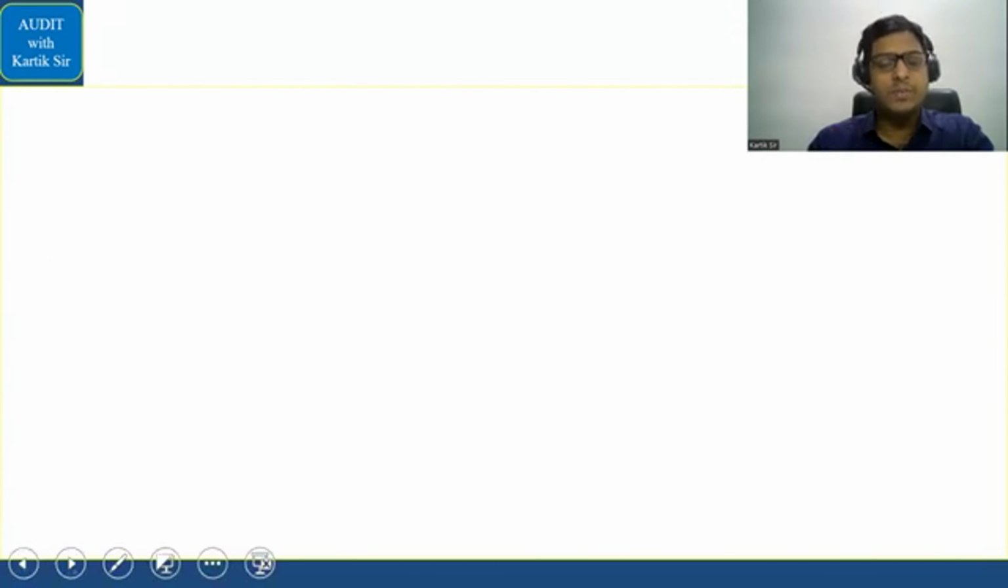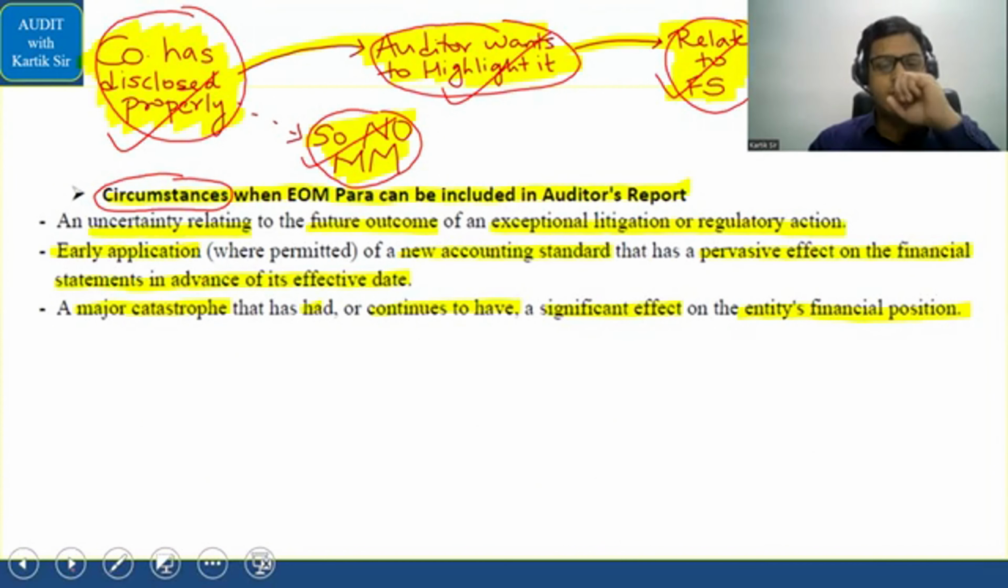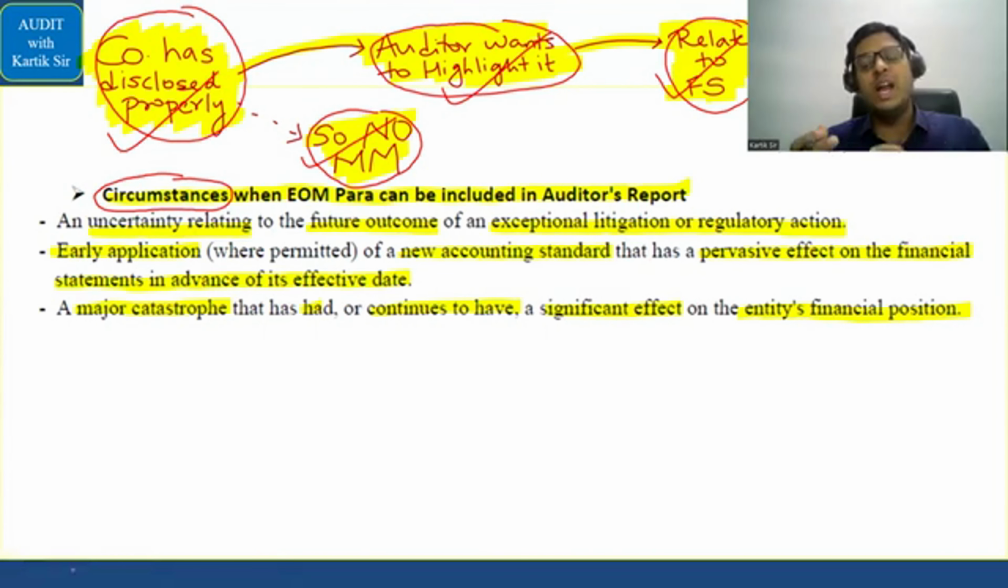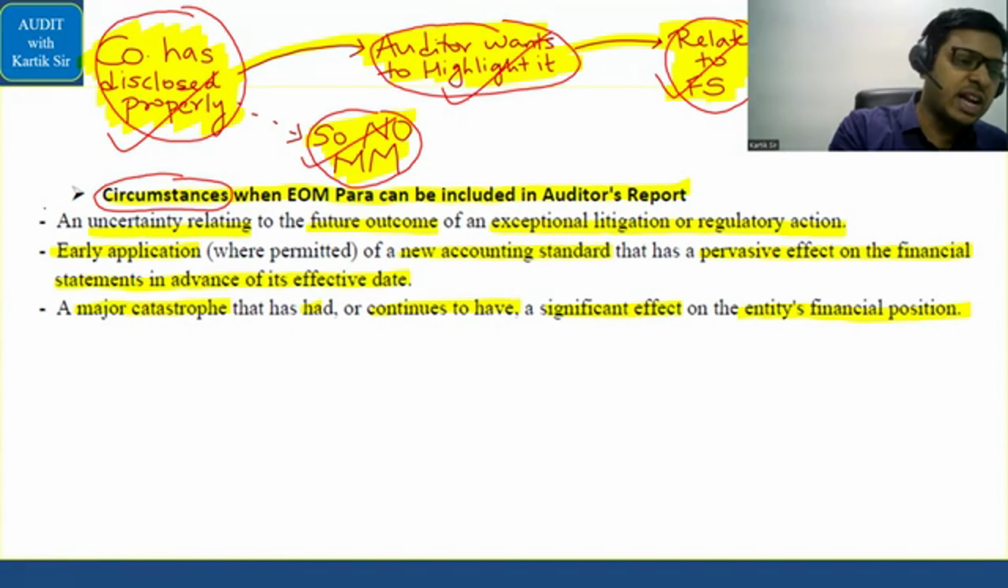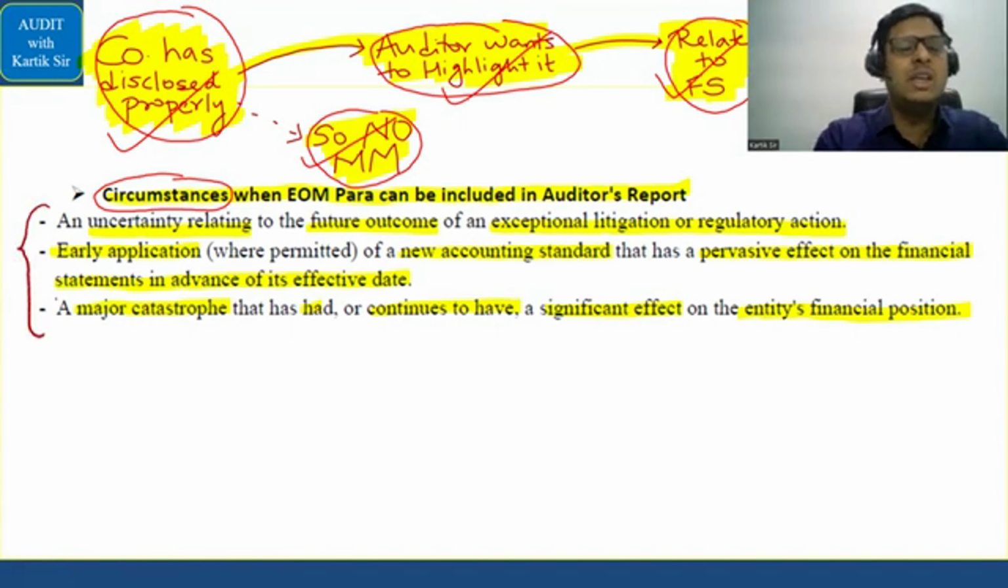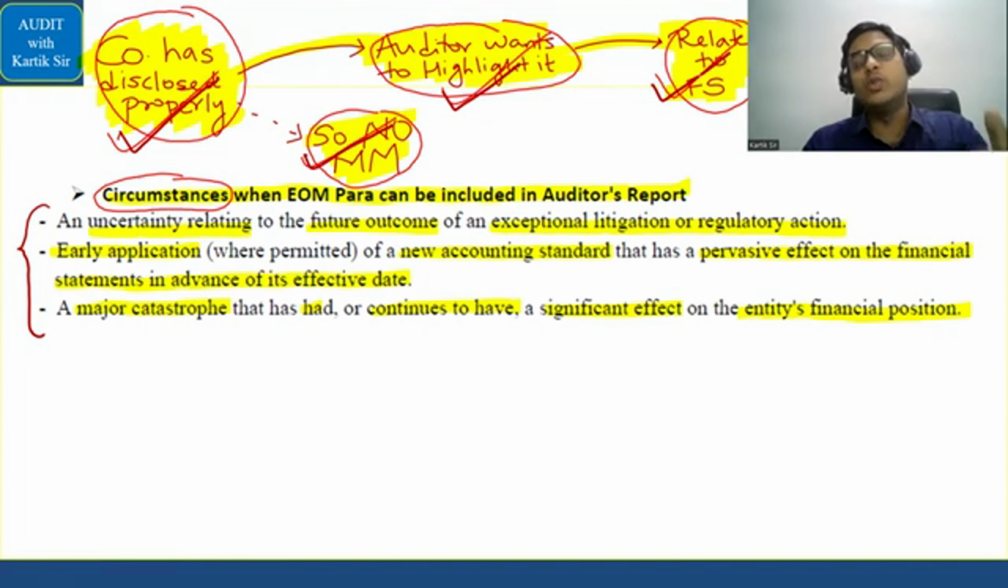Disclosures. Let's go further. Circumstances where an emphasis of matter paragraph will be given, and you have to frame your own examples. These examples you can go through. We have done this in the class, but the key point you have to remember is that the main framework is the company has disclosed something properly, so there is no material misstatement. But the auditor wants to highlight it for the users of the financial statements, and for that the auditor is using the emphasis of matter paragraph, and it is related to the financial statements. Only then will the EOM paragraph come. That is what the auditor is doing in this case.